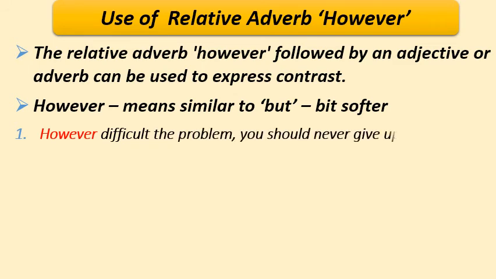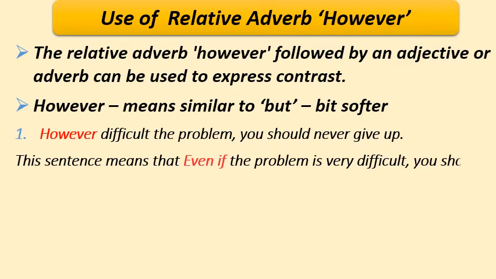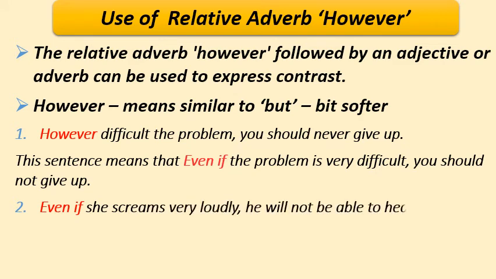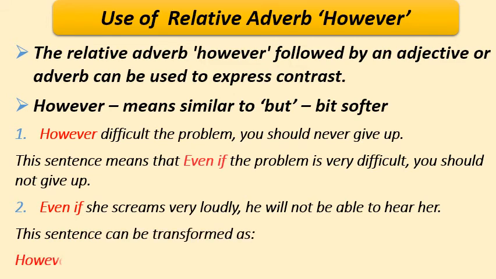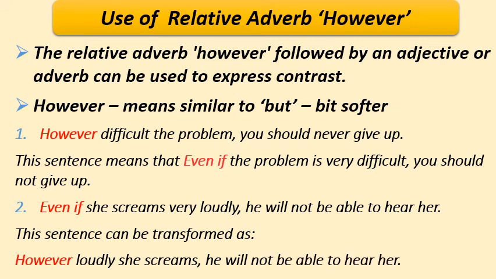However difficult the problem, you should never give up. So this sentence means that even if the problem is very difficult, you should not give up. Let us see one more example. Even if she screams very loudly, she will not be able to hear her. So this sentence can be transformed as however loudly she screams, she will not be able to hear. So the meaning of however is a bit softer than even if.